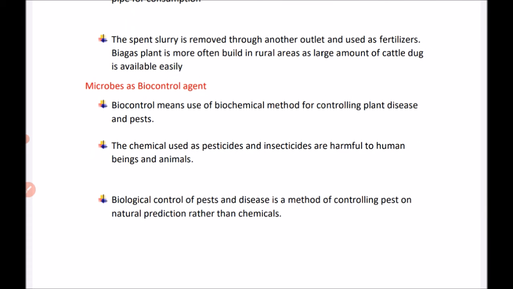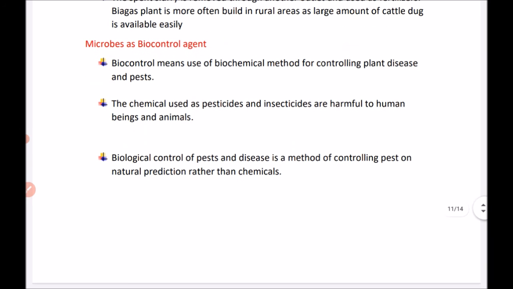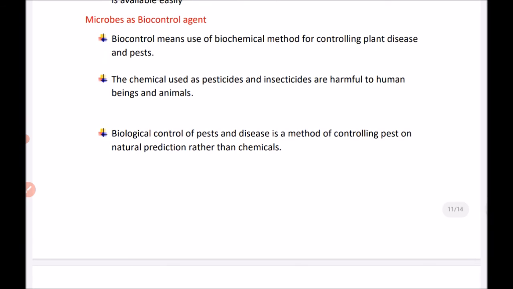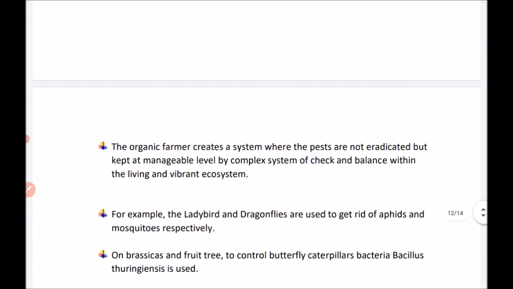Now microbes are also used as biocontrol agents. How can they be used as biocontrol agents? First we should understand what we mean by biocontrol. Biocontrol means use of biological methods for controlling plant disease and pests. The chemicals used as pesticides and insecticides are harmful to human beings and animals. Biological control of pests and disease is a method of controlling pests based on natural predation rather than chemicals.